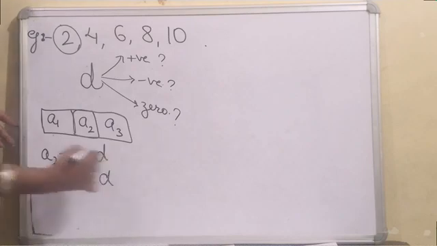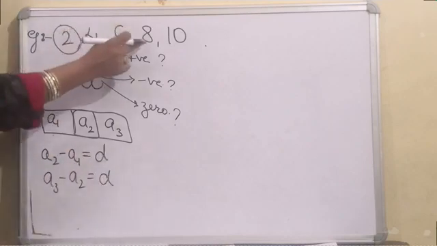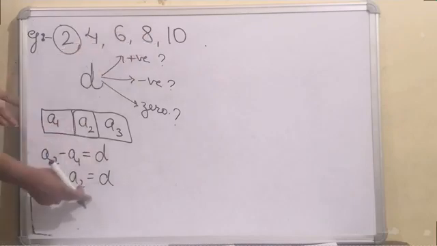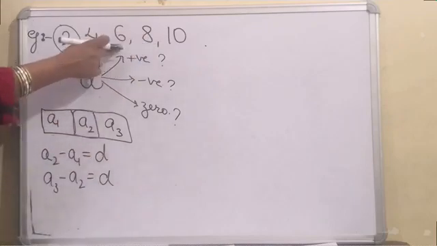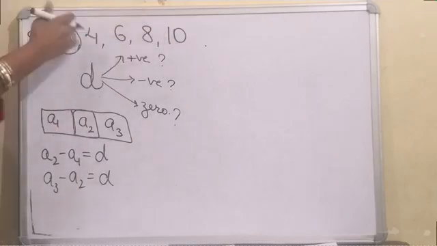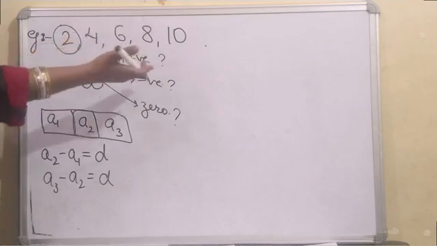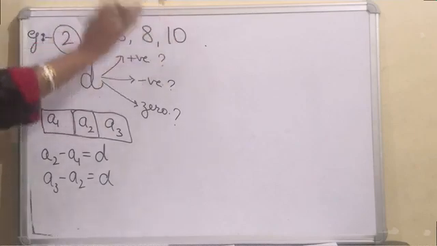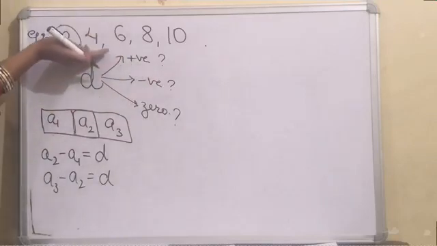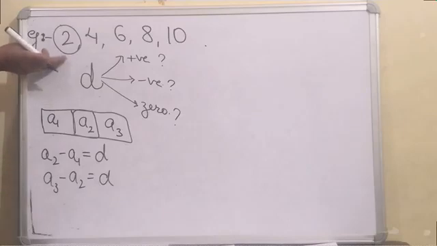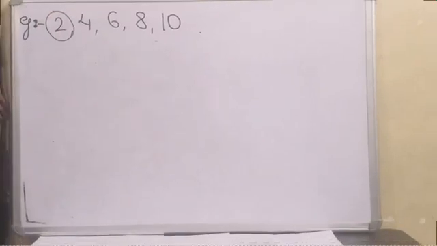That is also D. A4 minus A3 is also D. A5 minus A4 is also D. So because D is the same, that is, common, you can get it by subtracting any two terms, but the preceding term should be subtracted from the succeeding term. This point you have to note down.